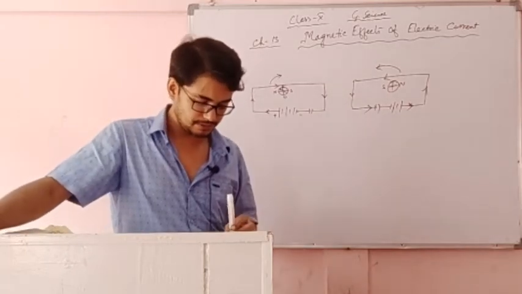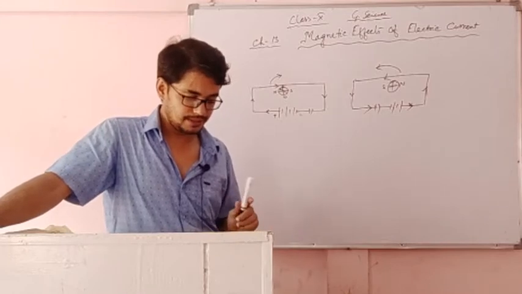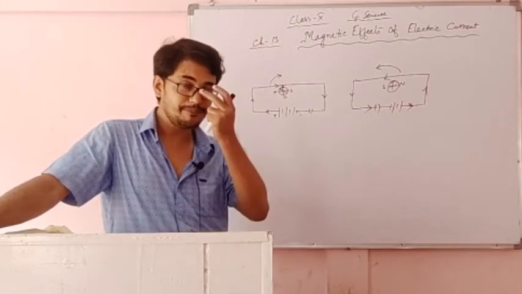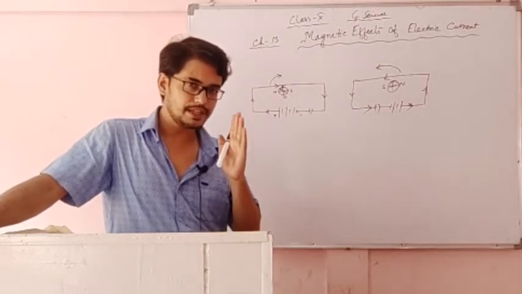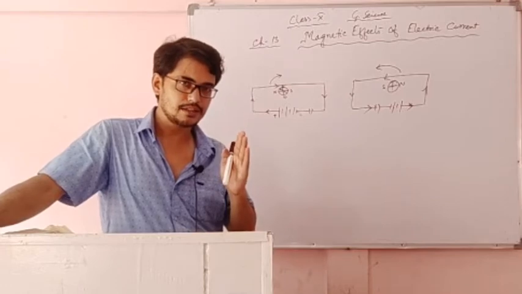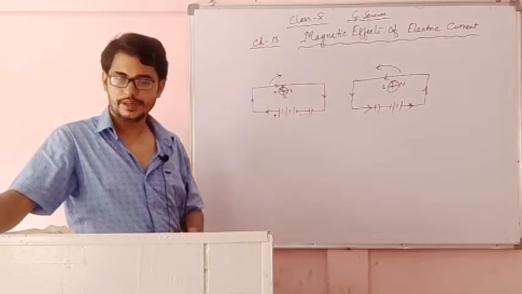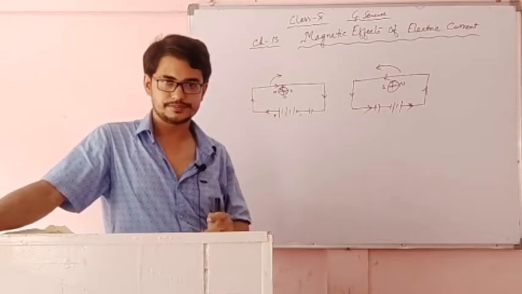by Oersted, and later after this he concluded that every current carrying conductor behaves like a magnet. Every current carrying conductor behaves like a magnet.